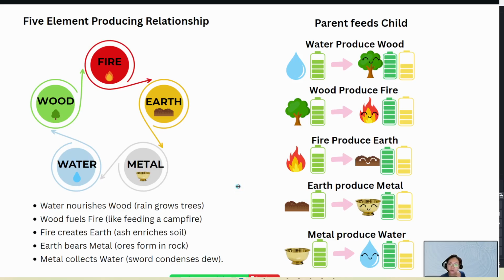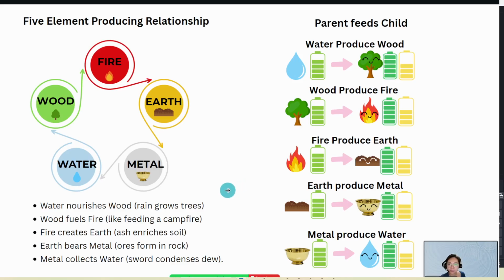Okay, so fire actually creates earth. How is it so? When fire burns the wood, it turns into ash and enriches the soil.